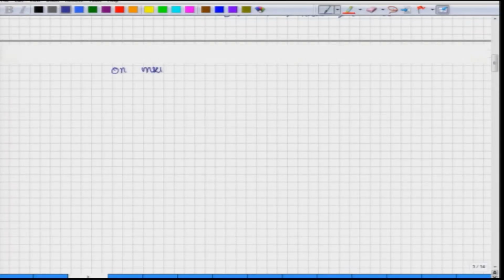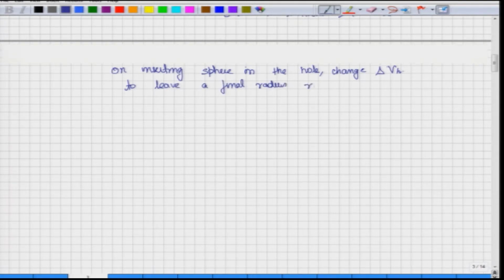So, the new volume we would say is equal to Vh plus delta Vh, Vh was the original one. So, it changes by delta Vh to leave a final radius RA (1 plus epsilon).